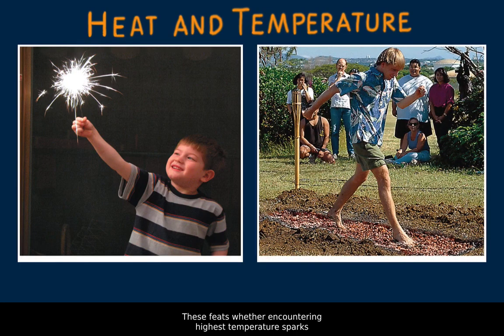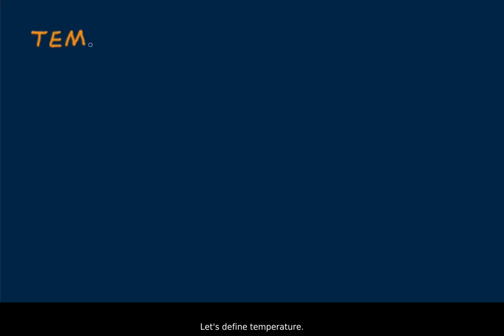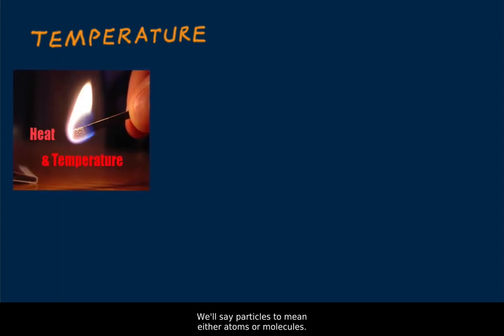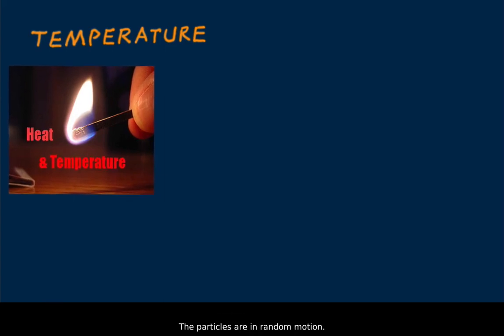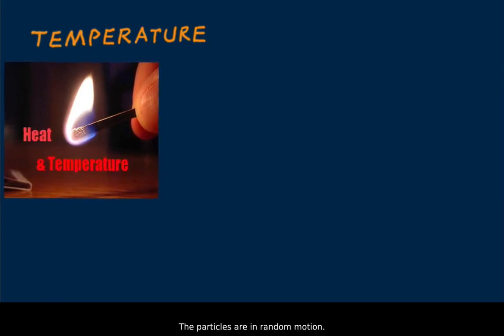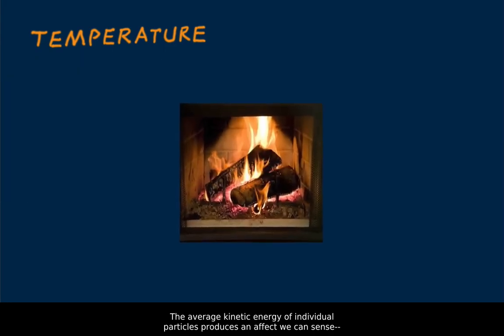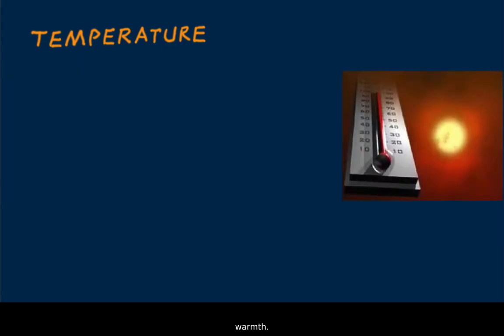These feats, whether encountering high-temperature sparks or high-temperature coals, lead us to making a distinction between heat and temperature. Let's define temperature. We know that all matter, solids, liquids, or gases, is composed of continuously jiggling atoms or molecules. We'll say particles to mean either atoms or molecules. The particles are in random motion. The average kinetic energy of individual particles produces an effect we can sense: warmth. Temperature.